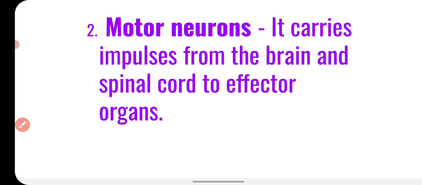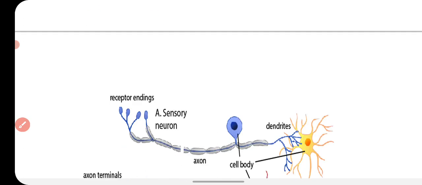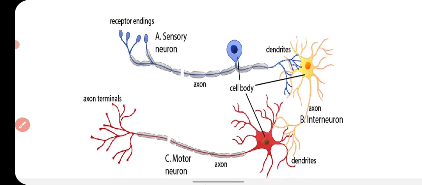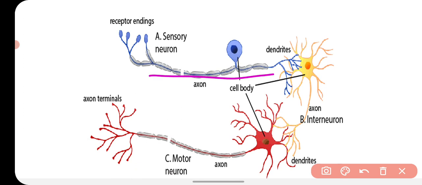So to carry the messages from sensory organs to the brain, there is a separate pathway, and to carry the messages from brain to the effector organs, there is a separate pathway. So both the pathways of conduction of messages are separate.